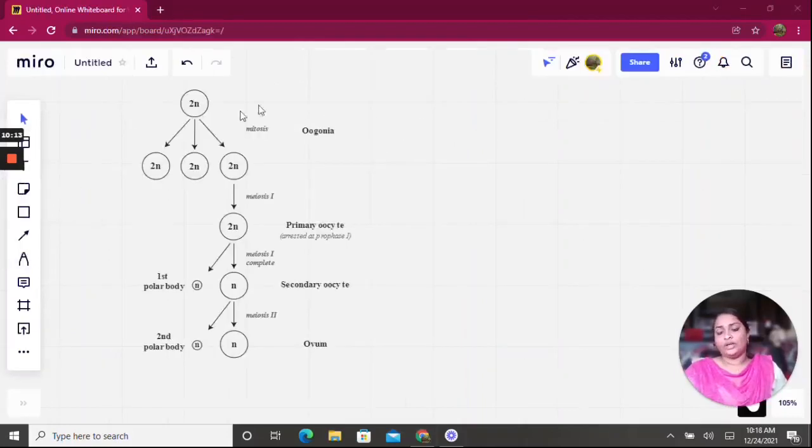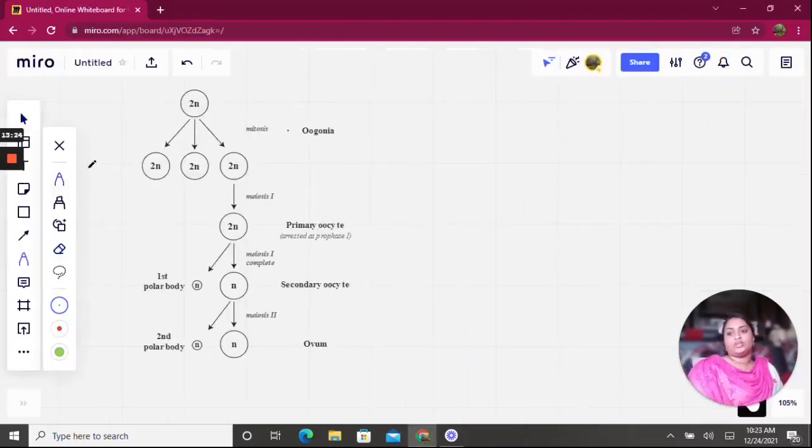So now let us see about oogenesis. What is oogenesis? Production of ovum from oogonia is called oogenesis. What happens in oogenesis? The oogonia, the female mother germ cell, will undergo more mitotic divisions to produce more and more oogonia. But this happens in the fetal stage itself.